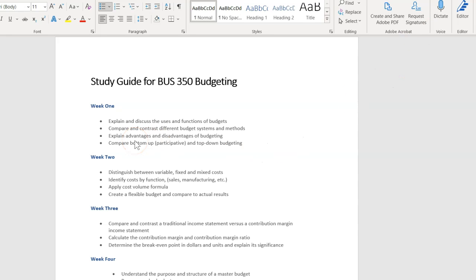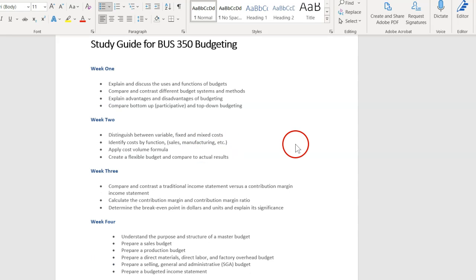And you'll see I've trimmed down. This is basically our learning objectives for each section, but I've trimmed down a little bit to focus on the most significant parts that are going to be covered on the exam. So from week 1, you're going to focus on some of those definitions, all the different uses and functions of budgets, the different budget systems and methods, advantages and disadvantages of budgeting, and then the bottom up, which is participative budgeting versus top-down budgeting. Week 2, we talked about all the different types of costs.